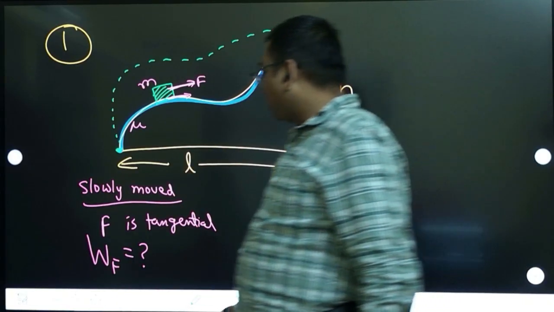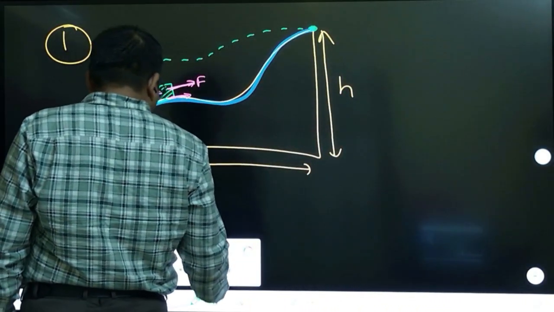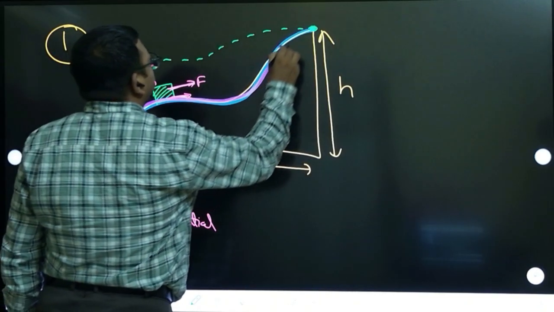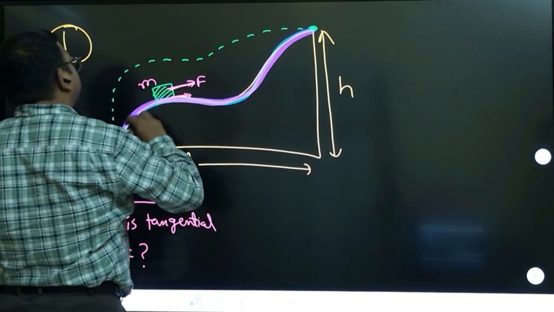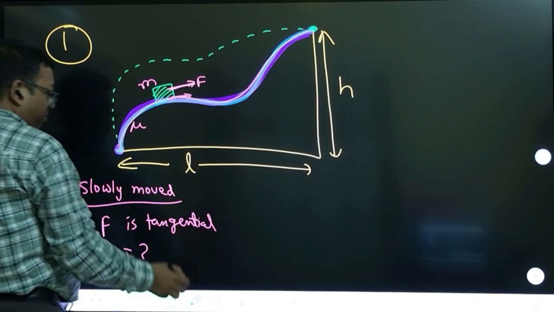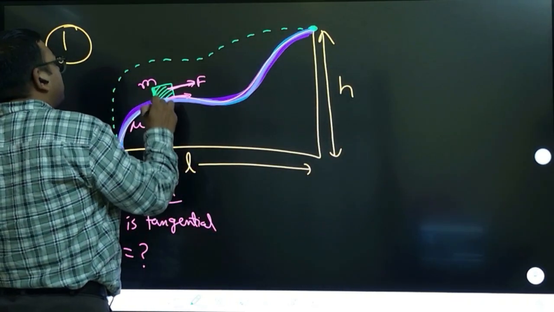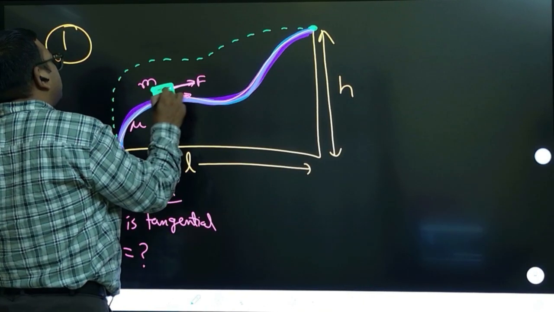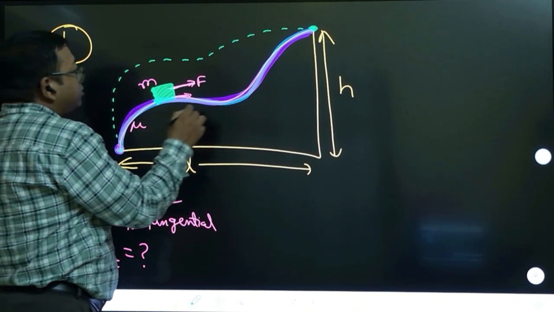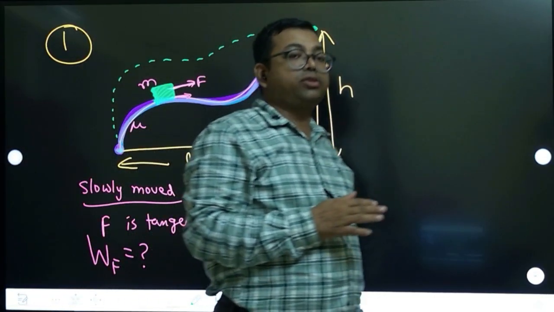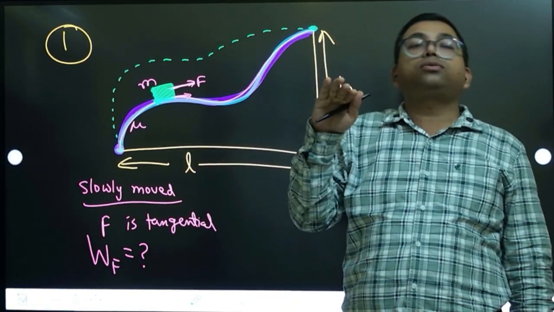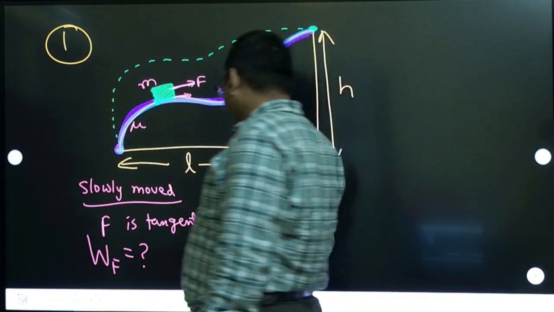Okay, so this is a mountain or a hill. This hill is starting from here, and going this way. This is the surface of the hill, and this surface is rough. There is a block that we are trying to move over this surface from the bottom. We are taking it from the bottom, and moving slowly means we are not giving any kinetic energy. How are you moving it? You are applying a force which is tangent to the path. Always the force is tangent.